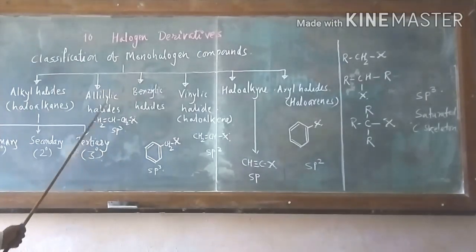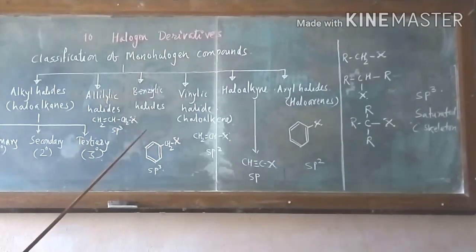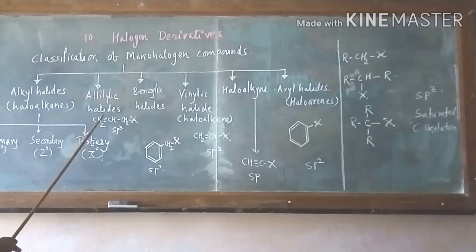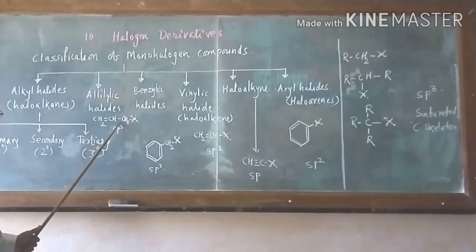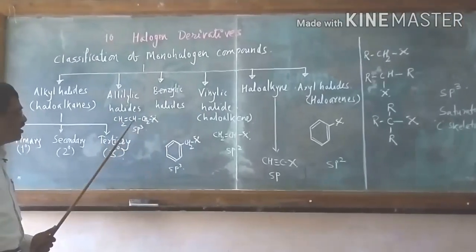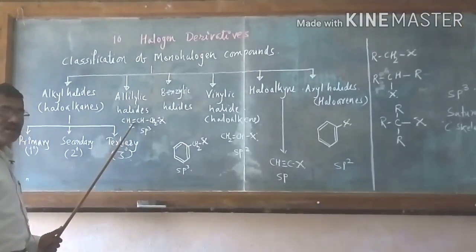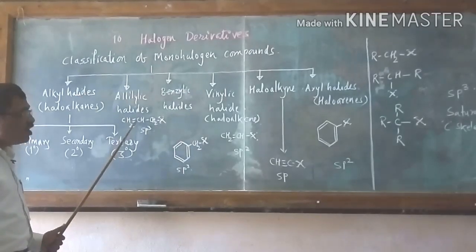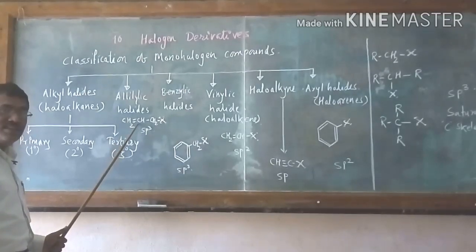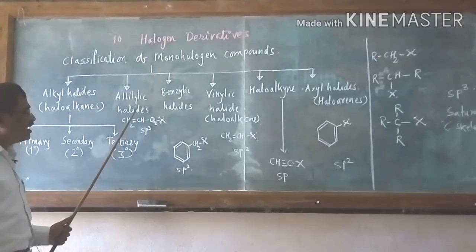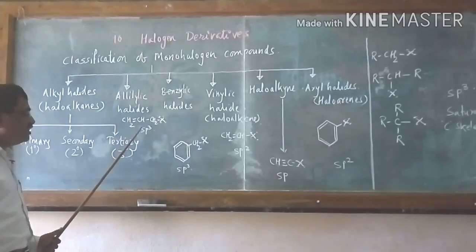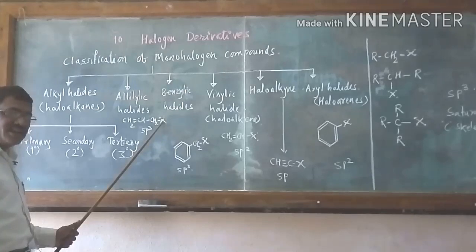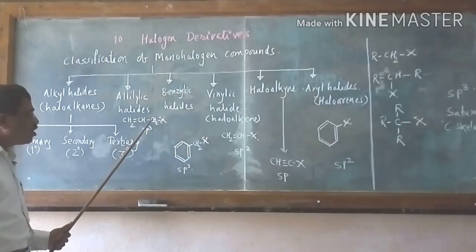Second one is the allylic halide. See here, I have written one example, CH2=CH-CH2X. There is a double bond, means it is an alkene. It is called as haloalkene. It is an allylic halide because in this case X atom, that is halogen atom, is bonded to primary carbon atom once again.